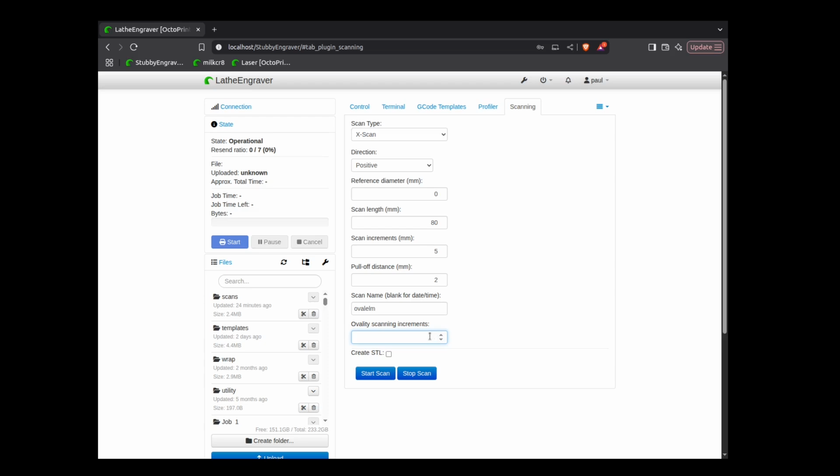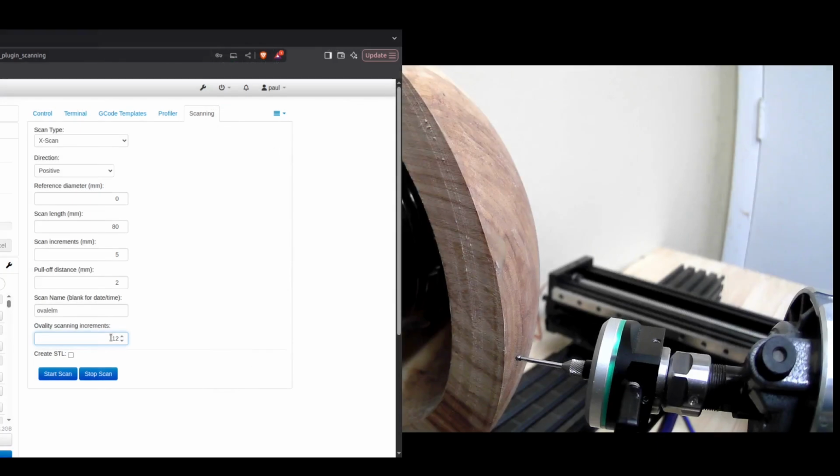I think what I'll do in this case is I'll give this 12, which is quite a lot. I don't actually know what the best number is for this yet. It probably depends a lot on your application. But we'll see how this works. And I'll do a time lapse so it doesn't take as long. It does take longer because you're doing multiple scans here, but we should be able to do the split view and see how this works.